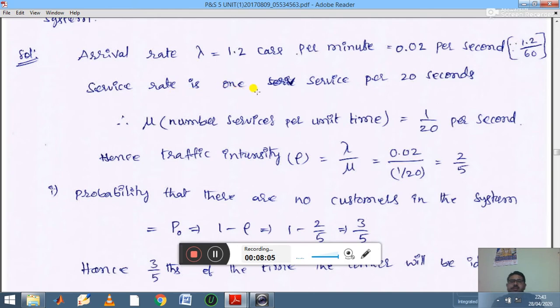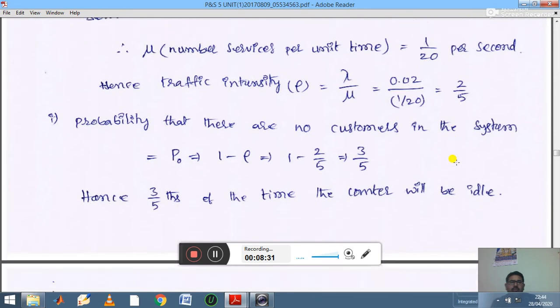The service rate is one service per 20 seconds, so the departure rate mu is 1 by 20. Then the traffic intensity rho is equal to lambda by mu. Substituting the values, we get rho equal to 2 by 5.